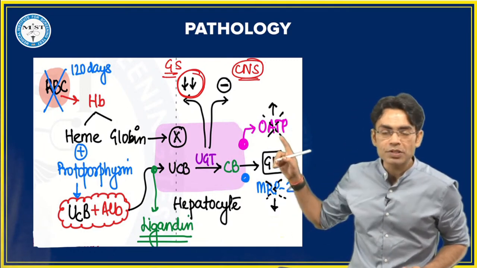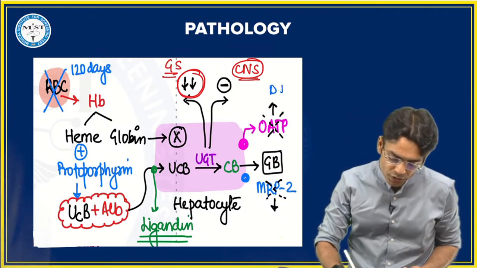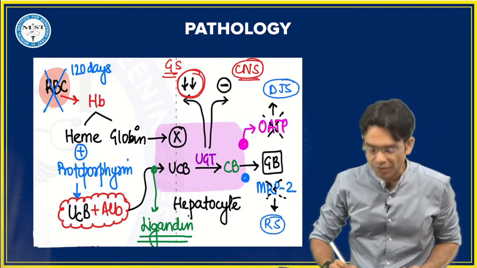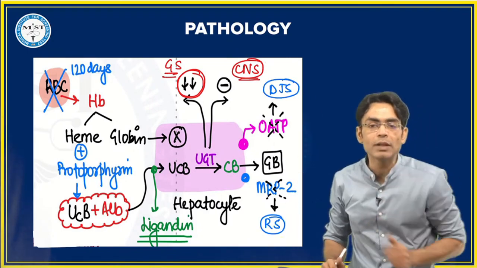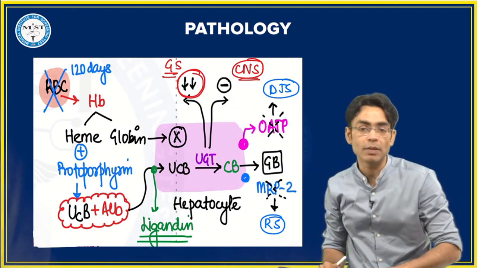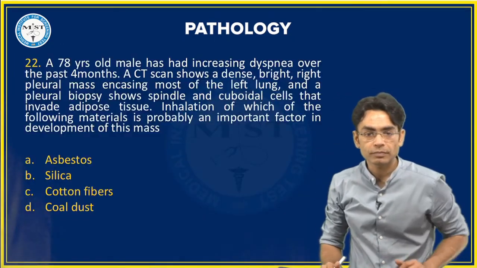If this is not present, what kind of disease would it cause? Very good, beta. Dubin-Johnson, and if MRP2 is not there, then it is Rotor syndrome. So these both will have high conjugated bilirubin and these both will have high unconjugated bilirubin, this being the most common, this being the most severe.